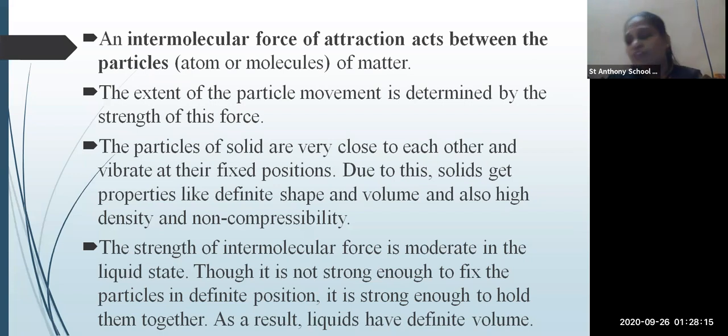Now, what is the meaning of high density? High density means compactness, and non-compressibility means that under pressure the size does not reduce. The size does not change. Okay, this was about the solid.